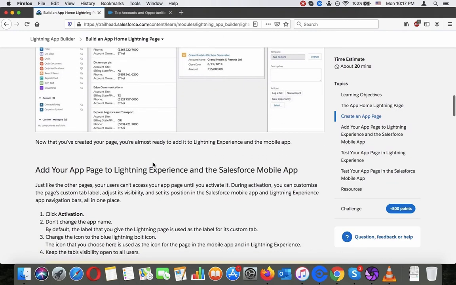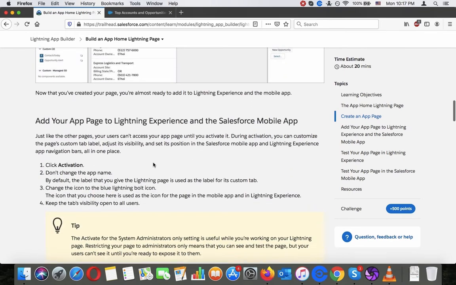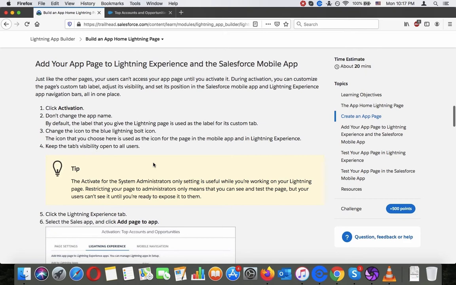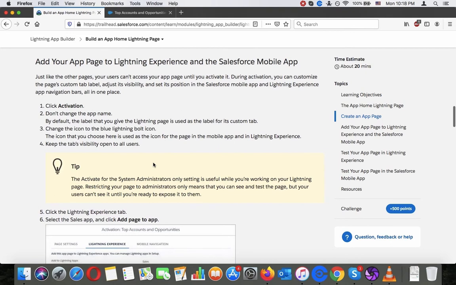Now that you've created your page, you're almost ready to add it to Lightning Experience and the mobile app. Add your app page to Lightning Experience and the Salesforce mobile app. Just like the other pages, your users can't access your app page until you activate it. During activation, you can customize the page's custom tab label, adjust its visibility, and set its position in the Salesforce mobile app and Lightning Experience app navigation bars all in one place.